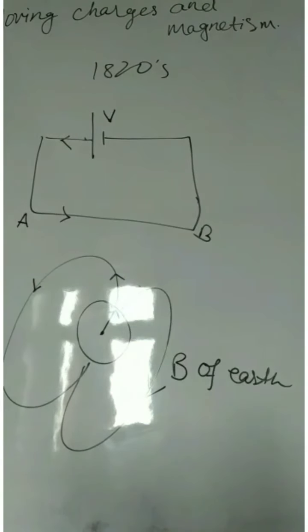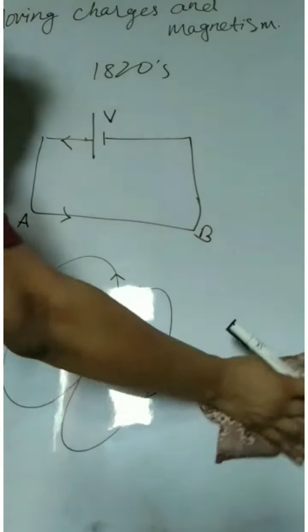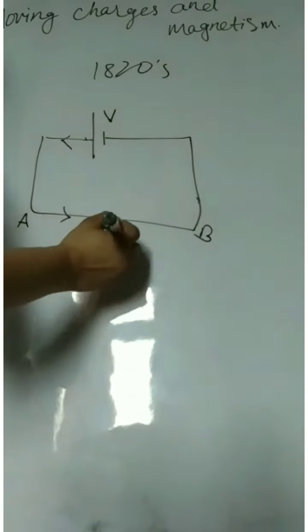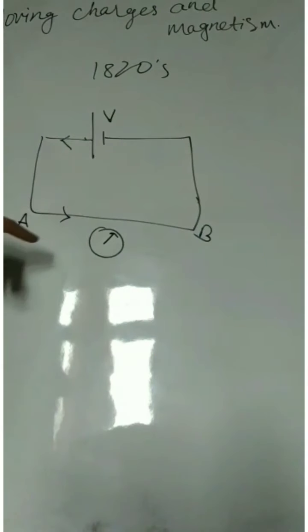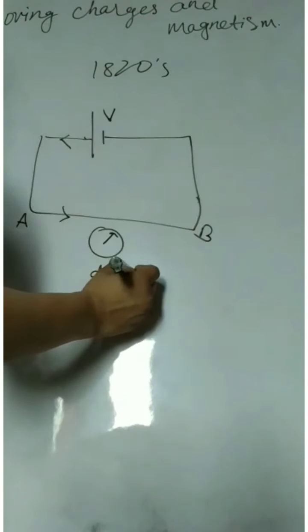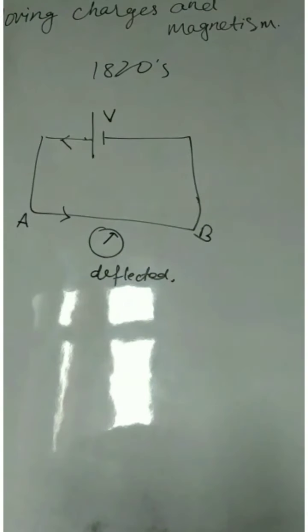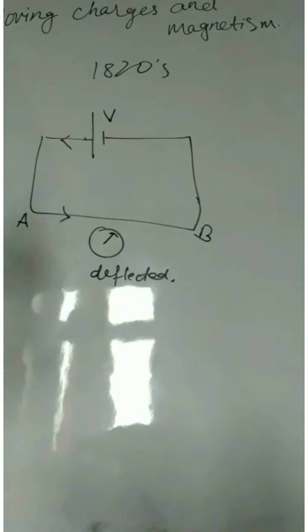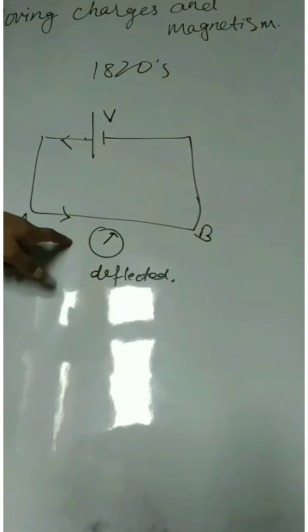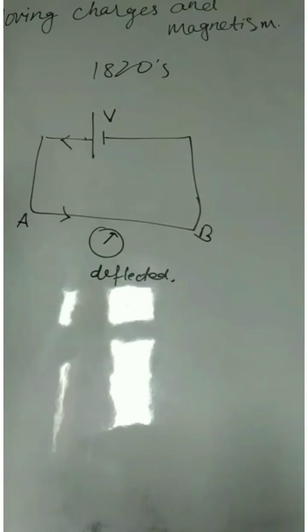But when he put the same compass near the wire AB, this compass needle got deflected. What does this mean? This means that there is another magnetic field other than the Earth's magnetic field. And this magnetic field is due to the wire AB. This magnetic field is due to the current carrying wire. So he discovered that current has a magnetic effect.